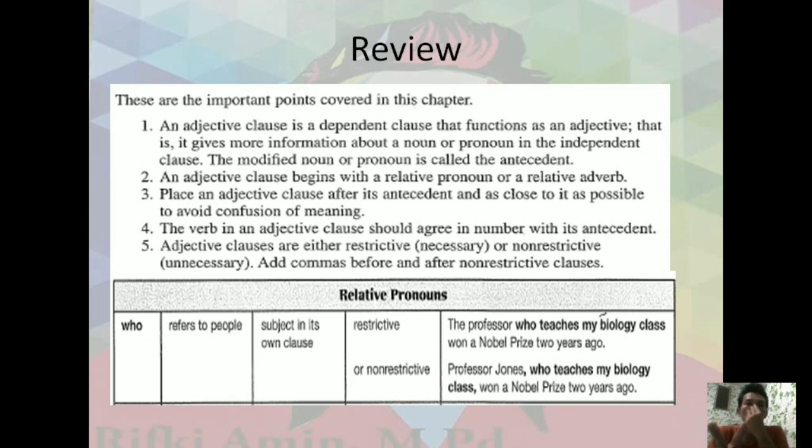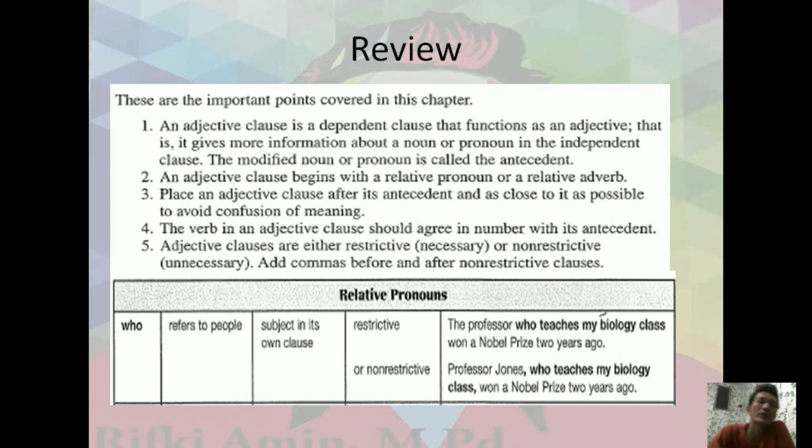Second, an adjective clause begins with a relative pronoun or relative adverb. Relative pronouns here are like who, whom, whose, that, or omitted. Or for the relative adverb, you are able to use the subordinators when or where. And third, place an adjective clause after its antecedent and as close to it as possible to avoid confusion of meaning.